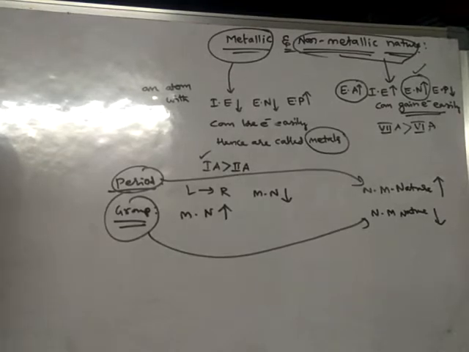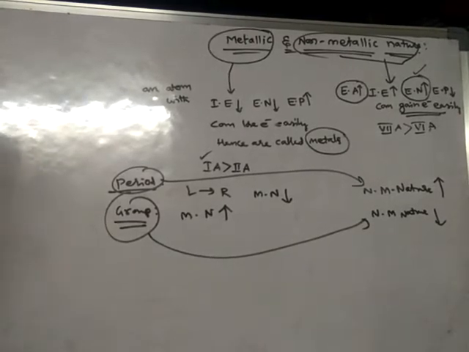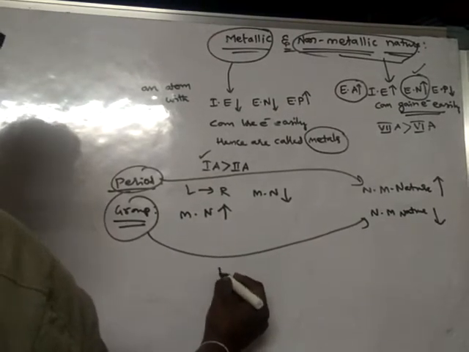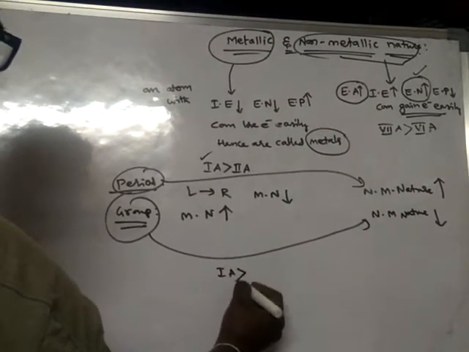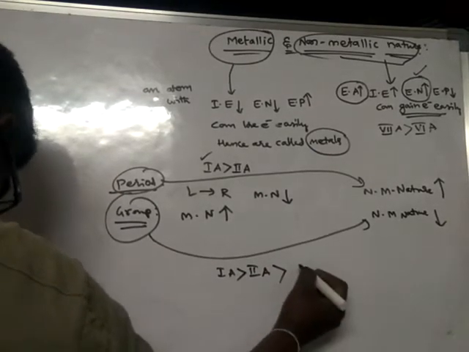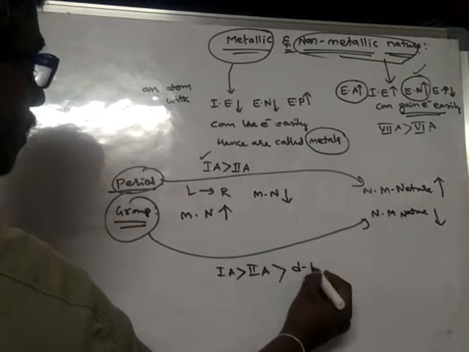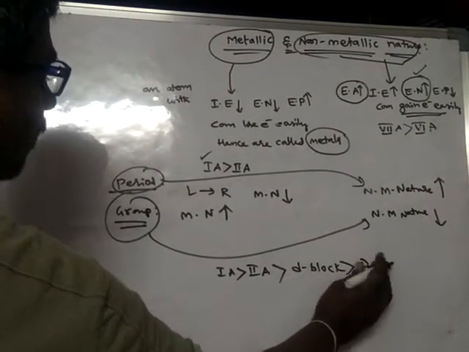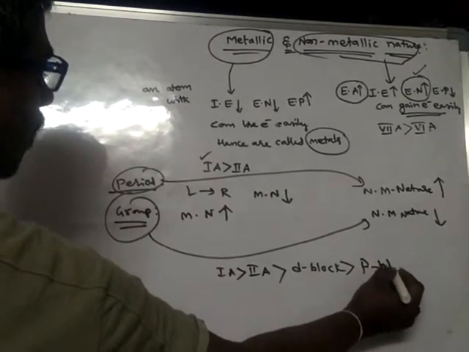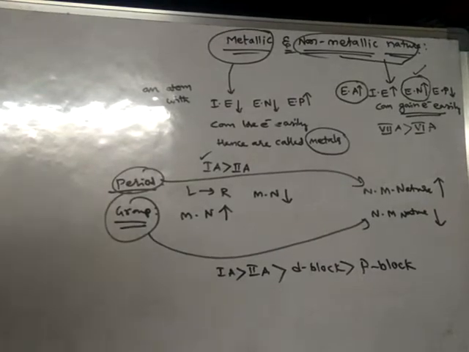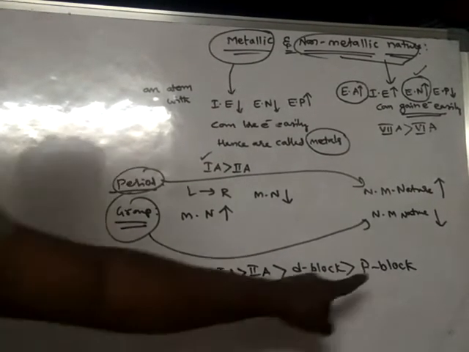If you see metallic nature once again, first group alkali metals are stronger metals than second group. These are stronger metals than d block elements, and these are stronger metals than p block elements. Even p block contains metals, non-metals, metalloids, and even inert gases are present in p block.